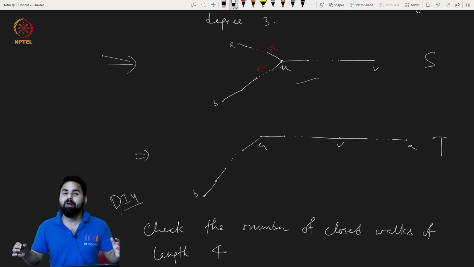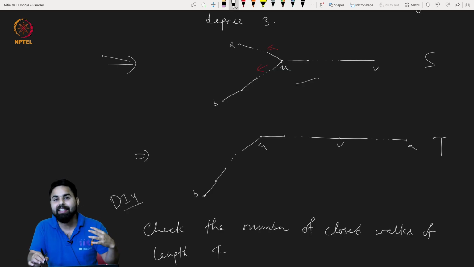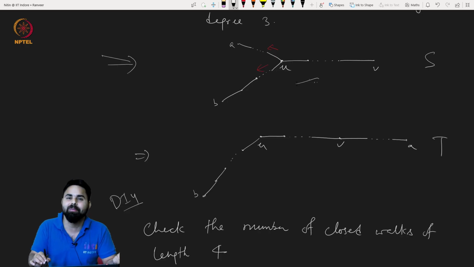Now the number of closed walks of length 4 is given by the eigenvalues, right? But here the same eigenvalues are giving different counts, which is a contradiction. Hence this structure also cannot be there.